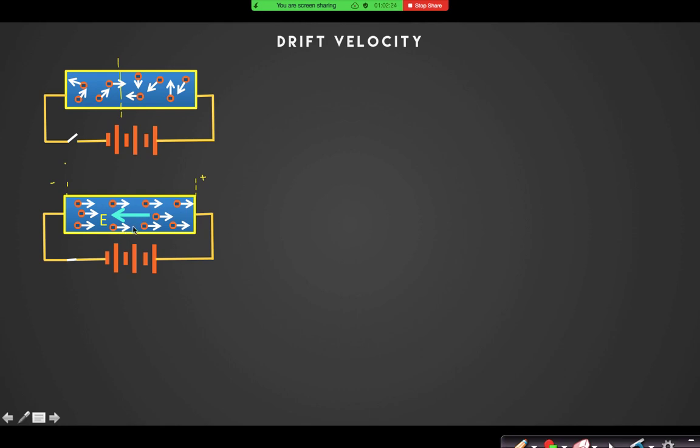By a very basic law of electrostatics, electrons will move opposite to the electric field. Now you can see that if you take any particular cross section, you will find that some electrons are actually moving from left to right in a particular direction. So in that way you can say that now there is a current that has been established inside that conductor. But it is not that simple. You can look inside this conductor, and if I look inside this conductor, then you will find this situation which is rather complicated, right?